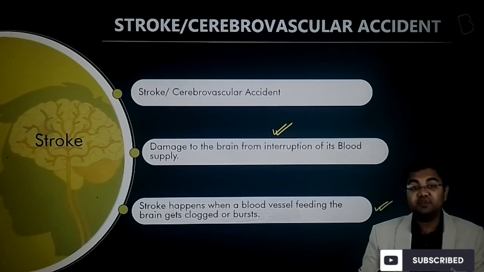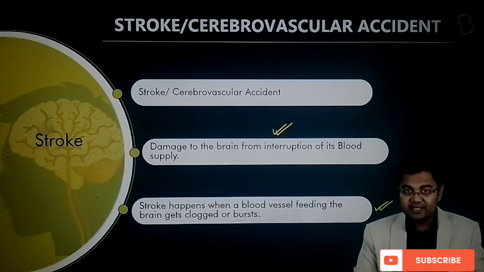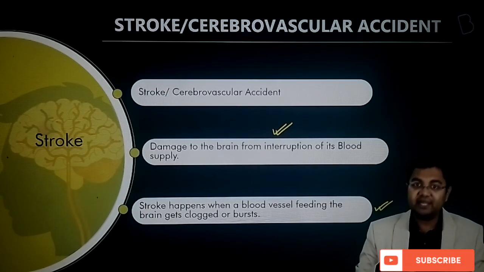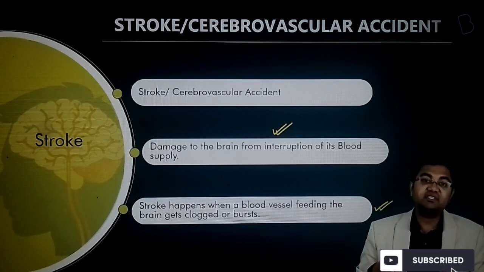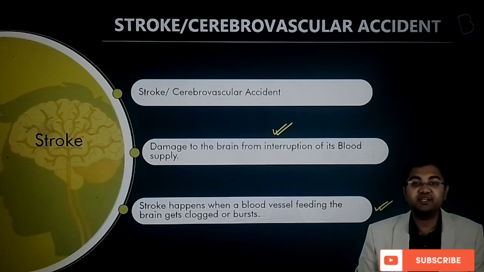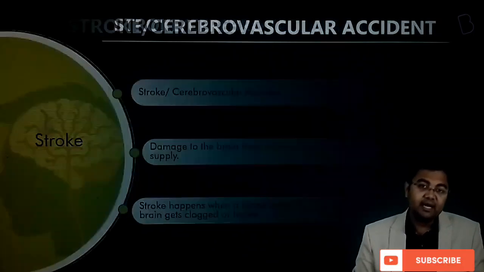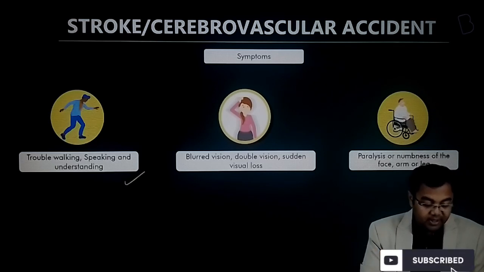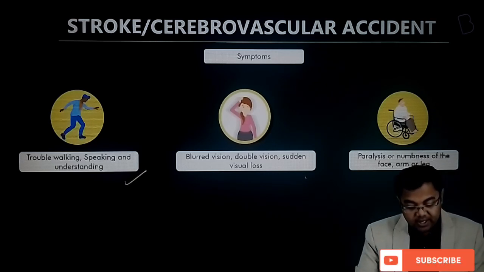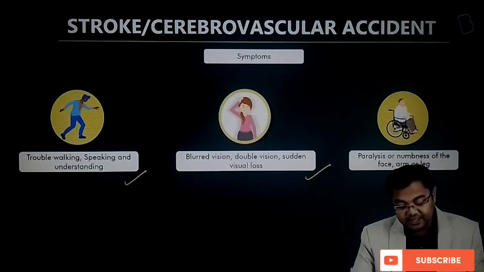So in this case the blood supply, or at least the requirement of blood that the brain has, is not being supplied properly, and because of that the blood vessels may get clogged or even burst, and this is where a cerebrovascular accident may happen, which may lead to stroke.